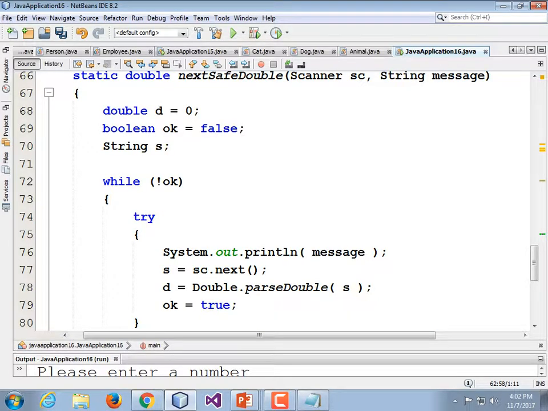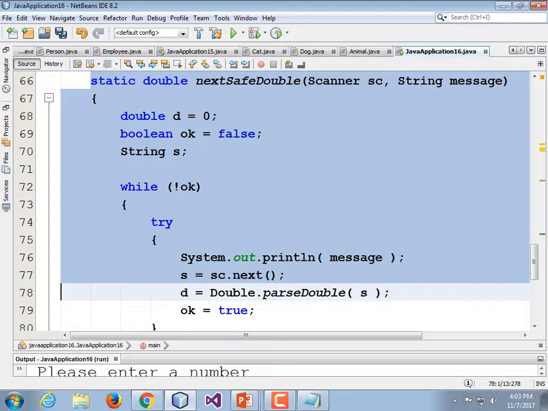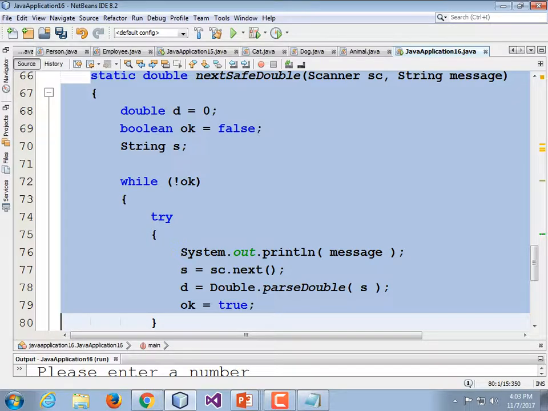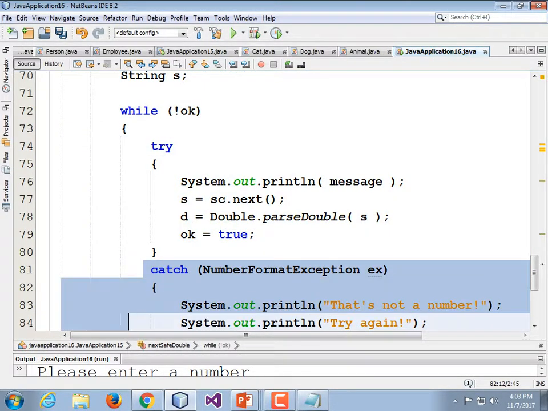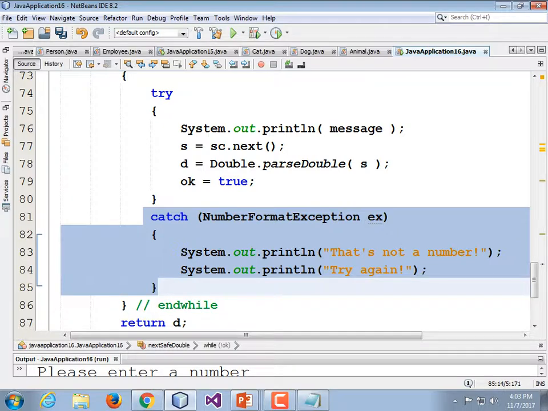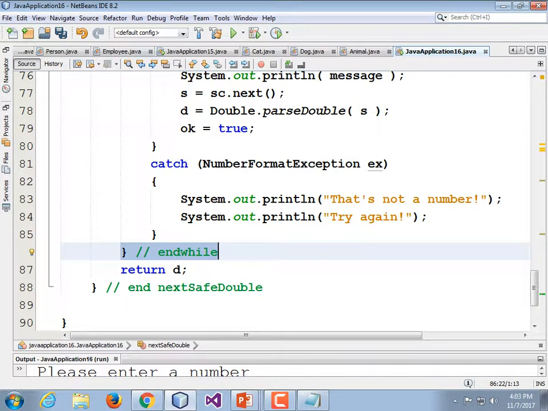Trying to see if I put all the opening braces on the same line, if I could get it to fit. But anyway, you can pause it and eyeball it. And then after the try, we have a catch. After our closing brace for the loop, we return that value.